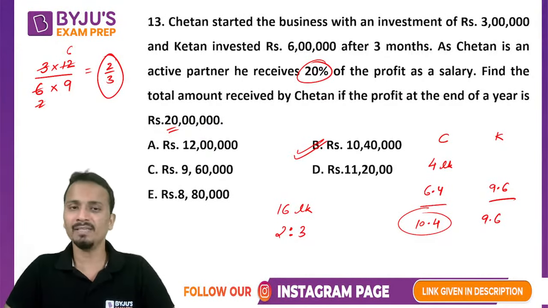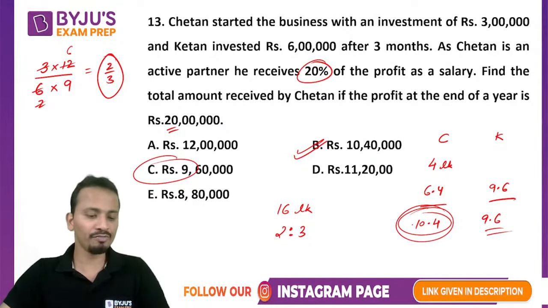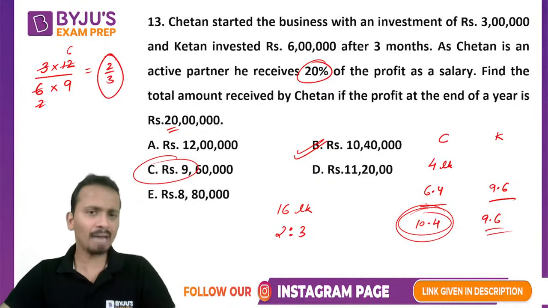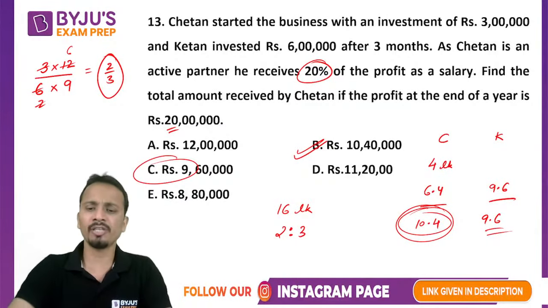Sorry, option B. Now, people who have given option C as the answer, guys, you have calculated the value of Ketan. नहीं, ये नहीं करना. हमें Chetan का profit चाहिए. So it is 10.4 lakhs. That is option B. Okay. I am clear, I hope. And I also hope that all of you, those who have given a different answer, have understood their mistake.